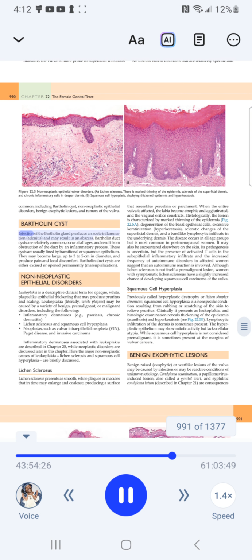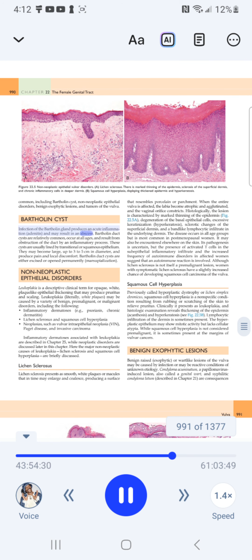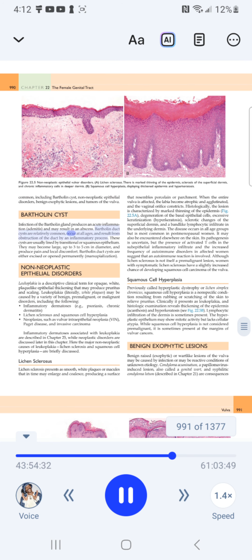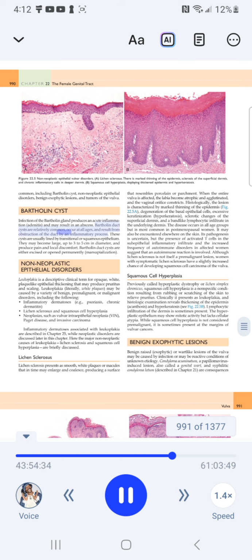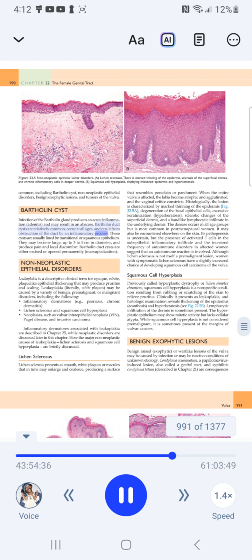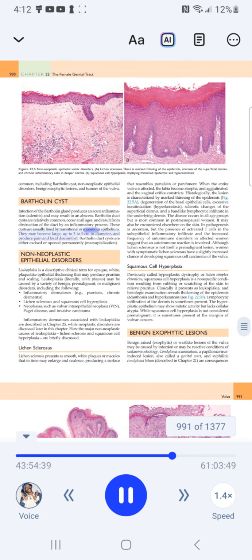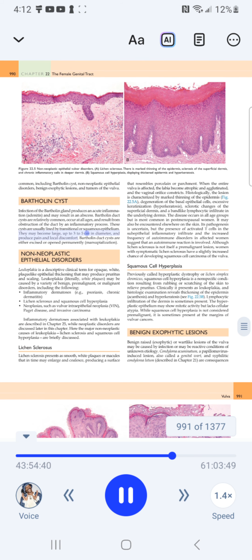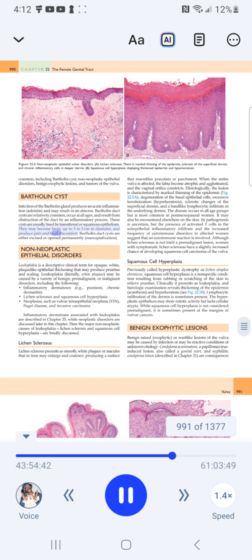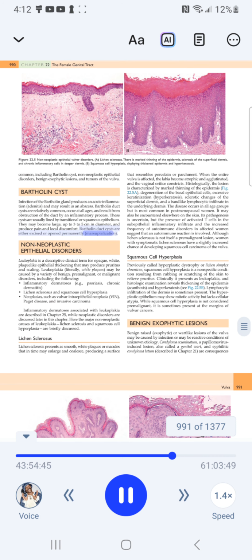Bartholin cyst. Infection of the Bartholin gland produces an acute inflammation, adenitis, and may result in an abscess. Bartholin duct cysts are relatively common, occur at all ages, and result from obstruction of the duct by an inflammatory process. These cysts are usually lined by transitional or squamous epithelium. They may become large, up to 3 to 5 cm in diameter, and produce pain and local discomfort. Bartholin duct cysts are either excised or opened permanently by marsupialization.